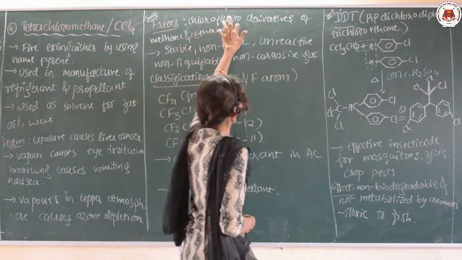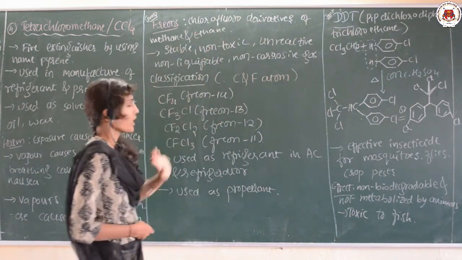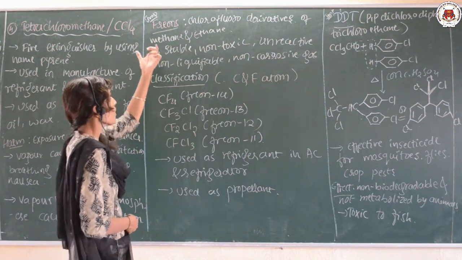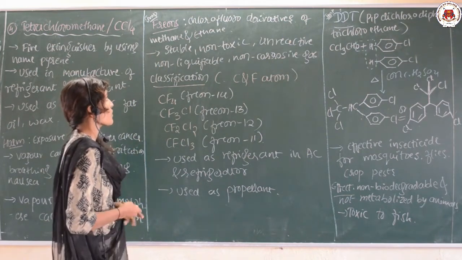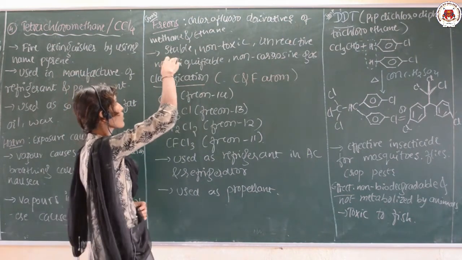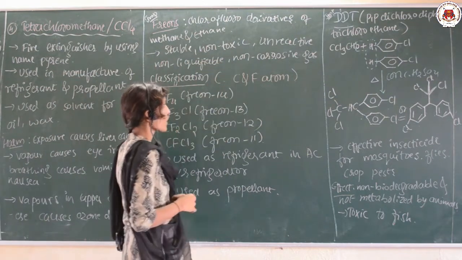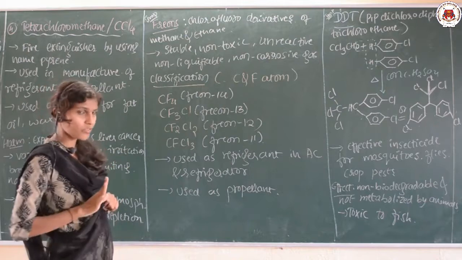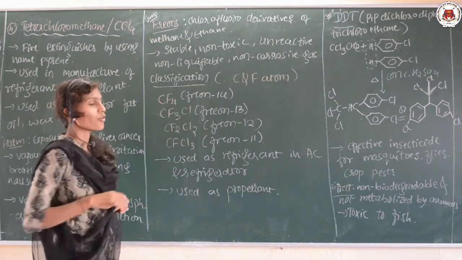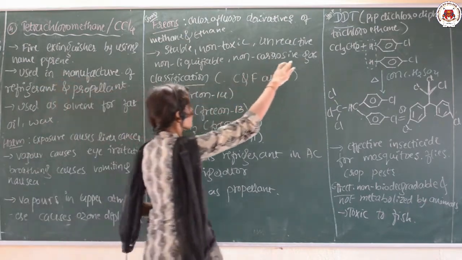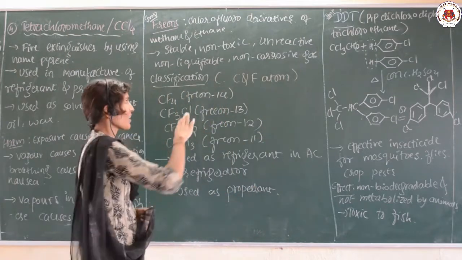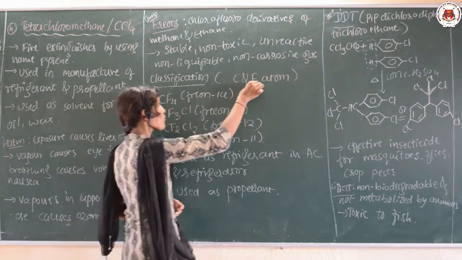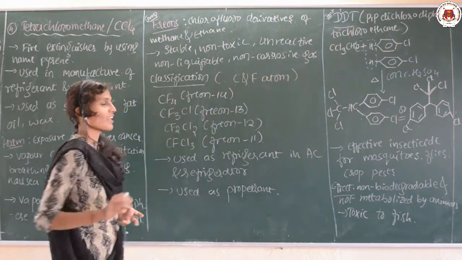The chlorofluoro derivatives of methane and ethane are called freons, and these freons are stable, non-toxic. Stable means they are unreactive; they are also non-corrosive, non-liquefiable gases. So, these are the characteristics of freons, and depending upon the number of carbon and fluorine in it, the freons are classified.